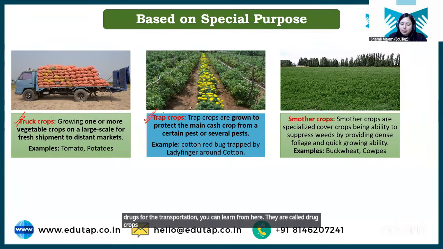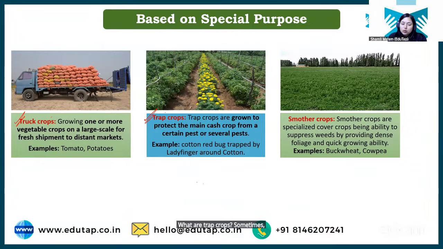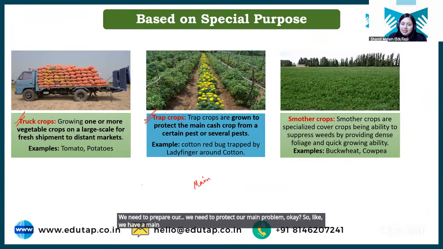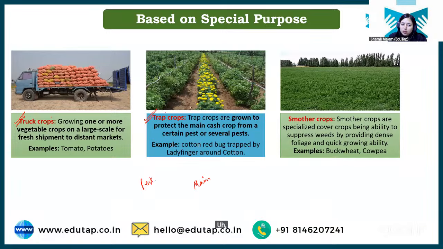Okay, then we have trap crops. Okay, what are trap crops? Sometimes we need to protect our main crop. Okay, it's like we have a main crop and there is some pest of the main crop which heavily infects our main crop and can reduce the yield. What we'll do, we will grow one trap crop around the main crop. Okay, we will grow another crop around the main crop. So now this pest will feed on this trap crop. Okay, like here example of cotton is given.